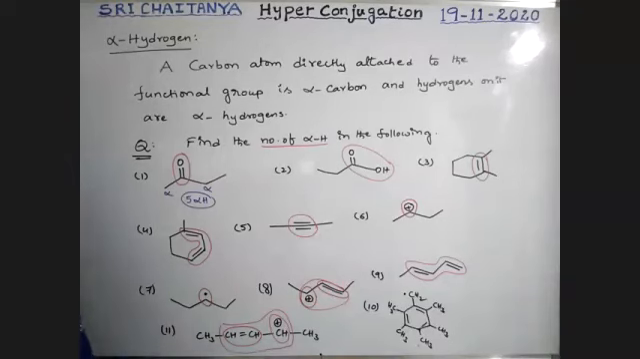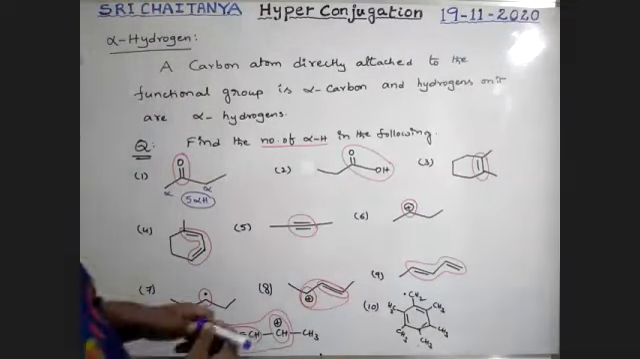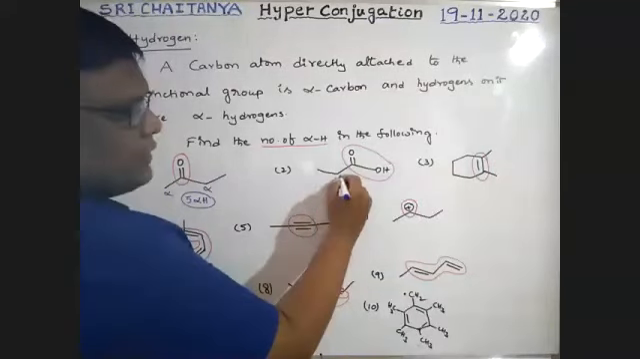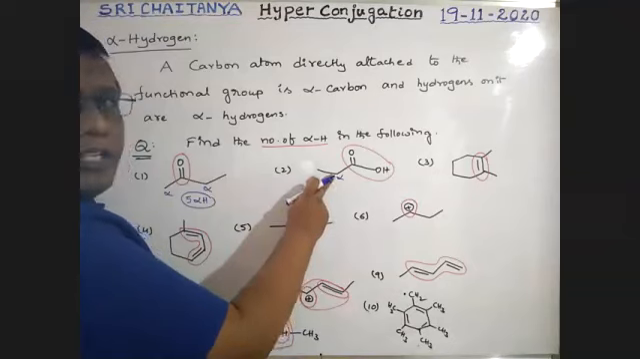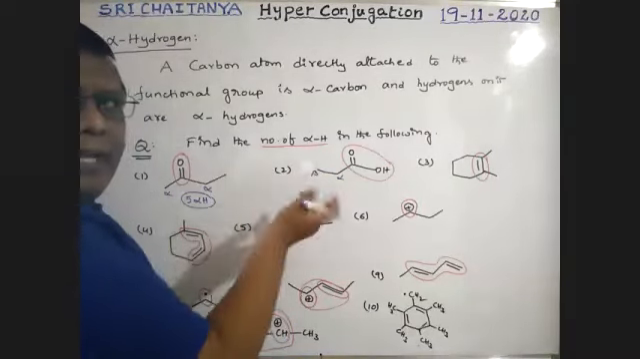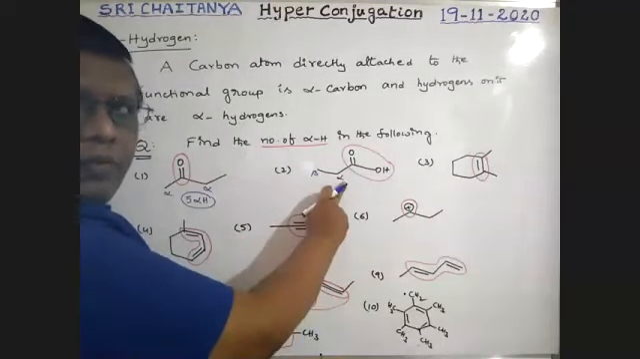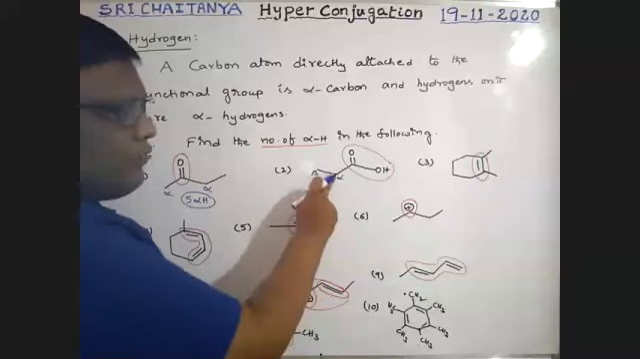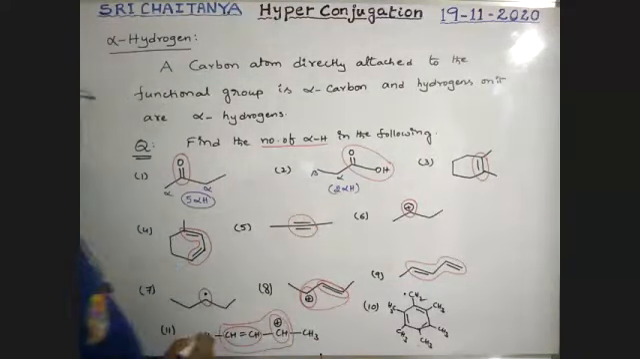See here, boys. So this is the functional group. This is the alpha carbon. Next to alpha is beta, next to beta is gamma. Okay, but we want only alpha. We want one alpha. So this alpha has 2 hydrogens. 2 alpha hydrogens are possible here.